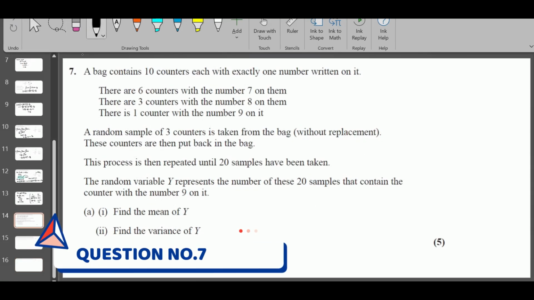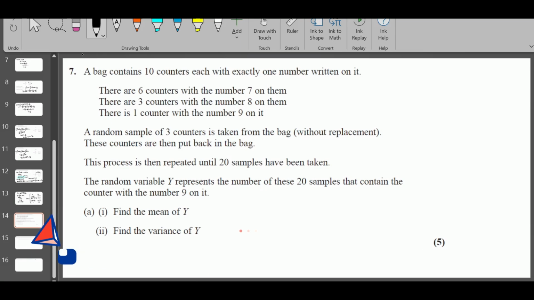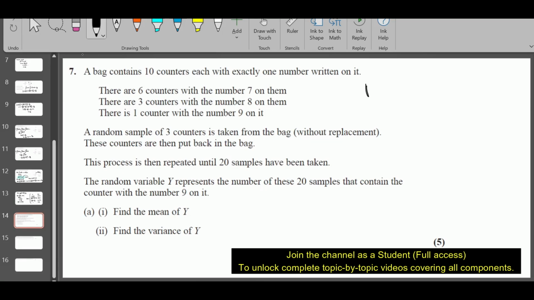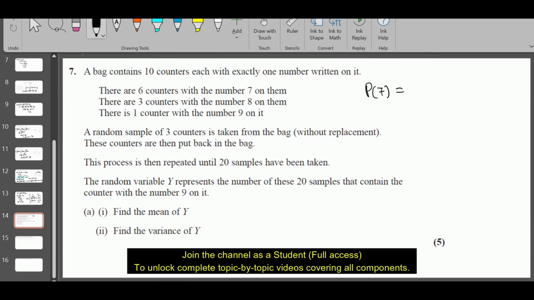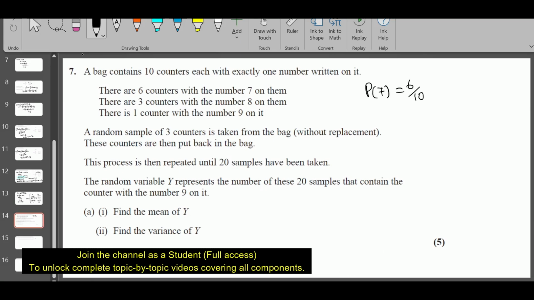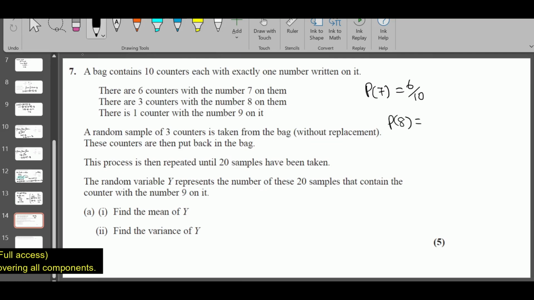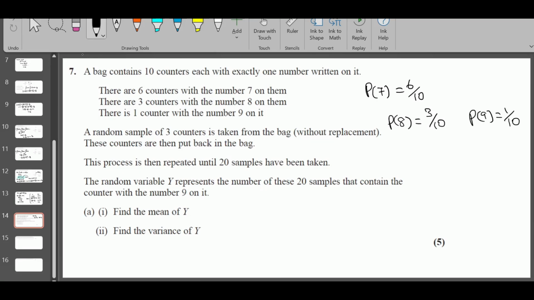Question number 7 now. A bag contains 10 counters, each with exactly one number written on it. There are 6 counters with number 7. So P of number 7 is 6 over the total. 3 counters with number 8. P of 8 is 3 over 10. 1 counter with number 9. P of number 9 is 1 over 10. Total probability is 1. Okay.